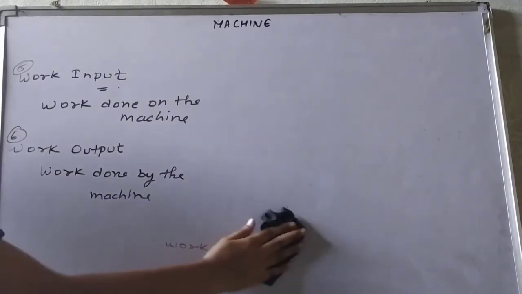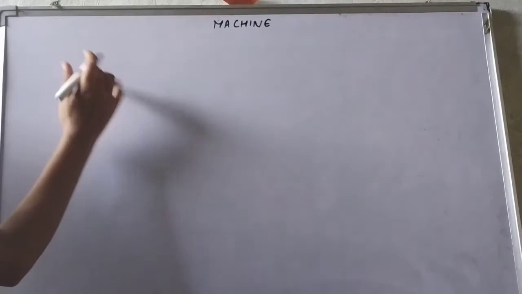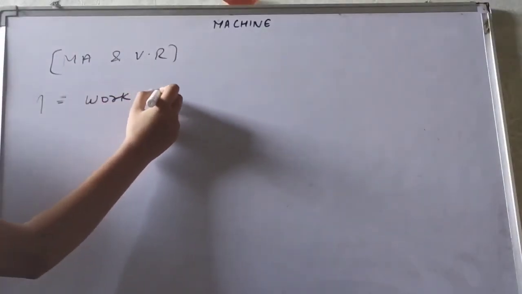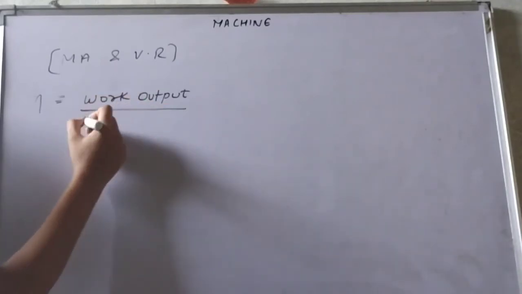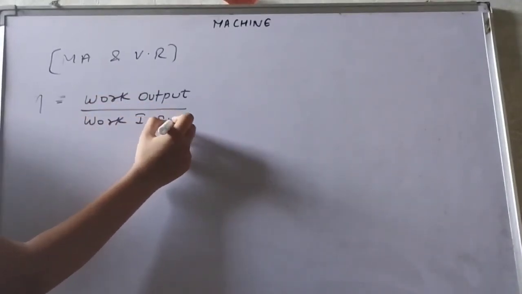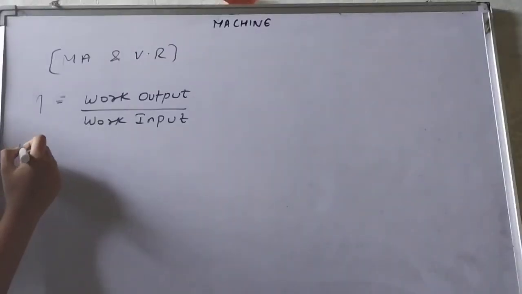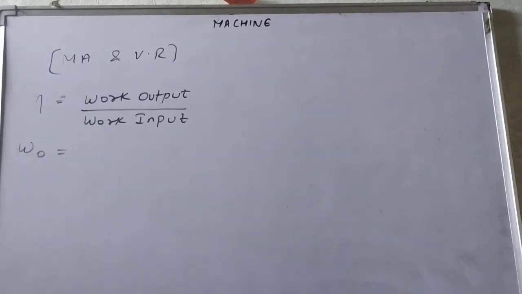Now the next topic: we have to derive a relationship between mechanical advantage and velocity ratio. Here we will use the efficiency formula, where efficiency is equal to work output upon work input. So what is the work output? Output work, I use the symbol W out. Work output is the work done by the machine.